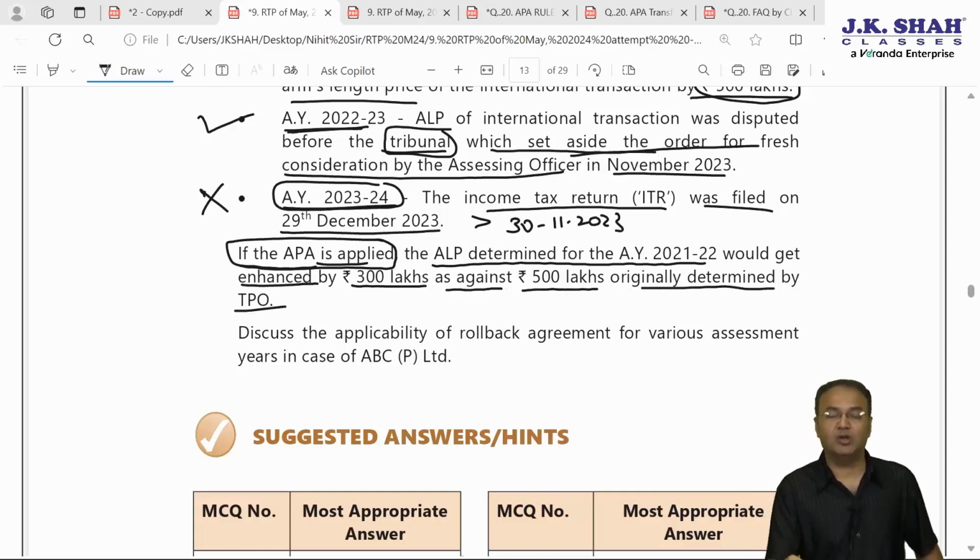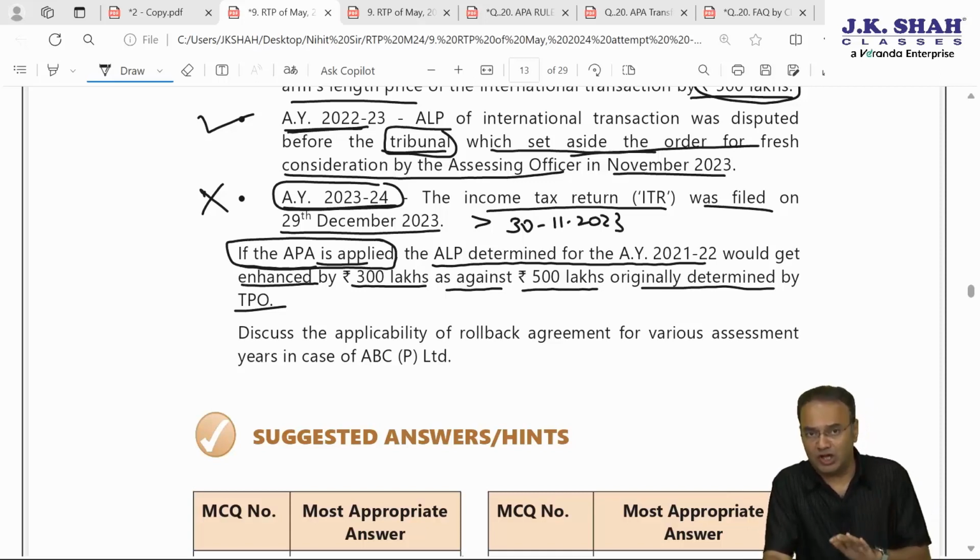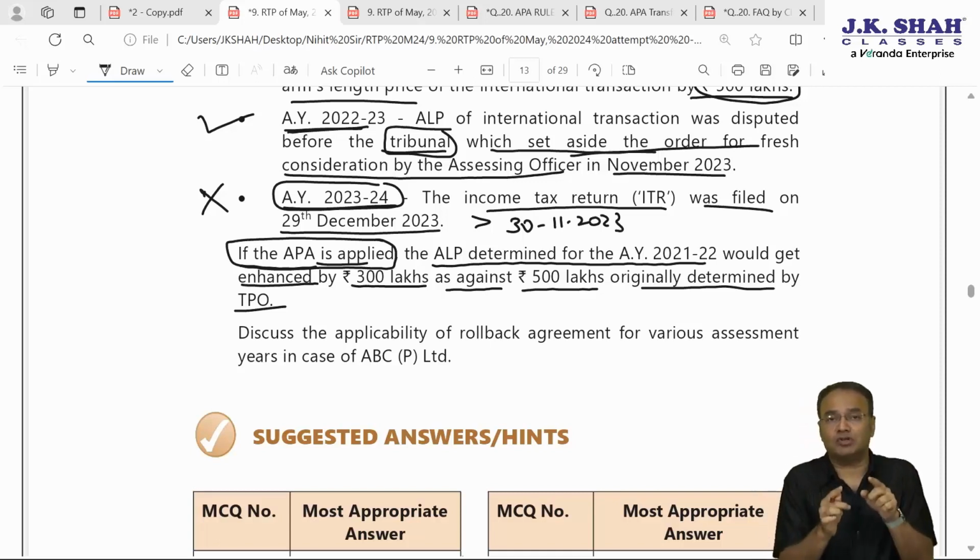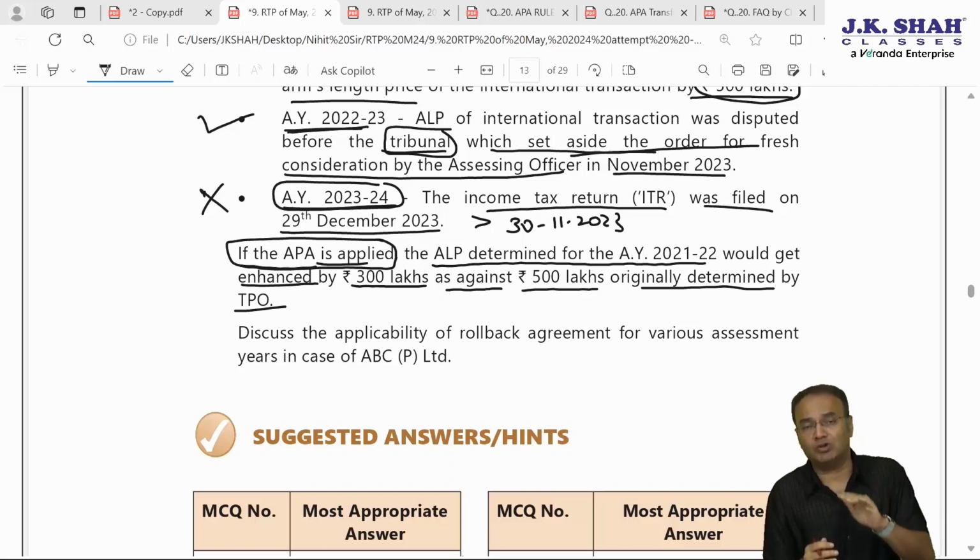That's okay, no problem. As per Rule 10F to Rule 10T and Rule 10MA plus Rule 10RA, rollback cannot be applied if the APA for rollback years has the effect of reducing the income below the income at which it was returned by the assessee.